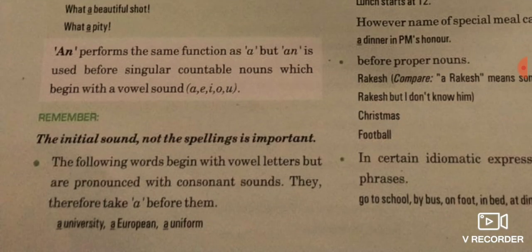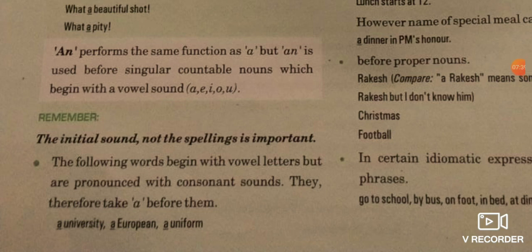Now what you have to put focus on is, as I told you before, that we should see the pronunciation of the word, not the spelling. For example, the following words as you see: a university, a European, a uniform. Now when you see the spellings, university, European, uniform, the spellings are starting with a vowel like U, E and U, but the sound is starting with y.